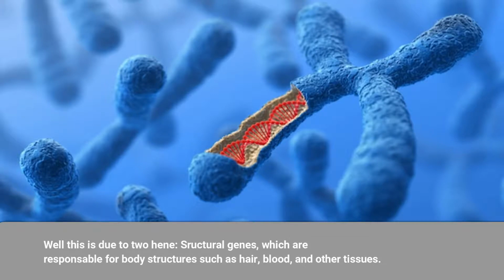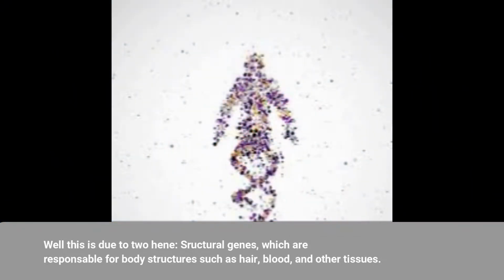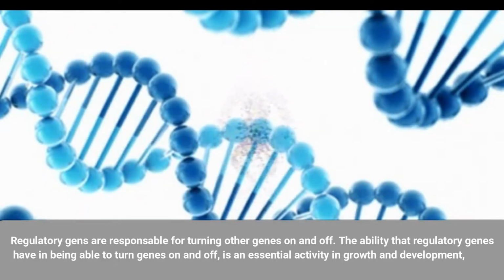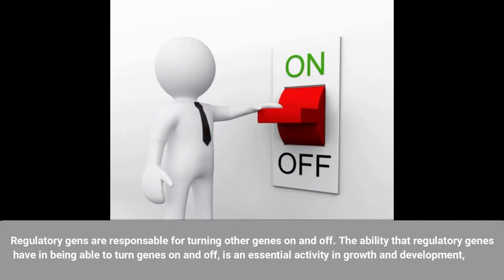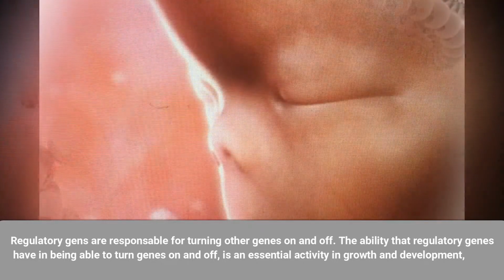Well, this is due to two genes: structural genes, which are responsible for body structures such as hair, blood, and other tissues. And second, regulatory genes, which are responsible for turning other genes on and off. The ability that regulatory genes have to turn genes on and off is an essential activity in growth and development.